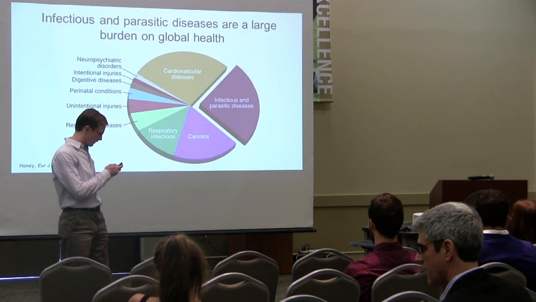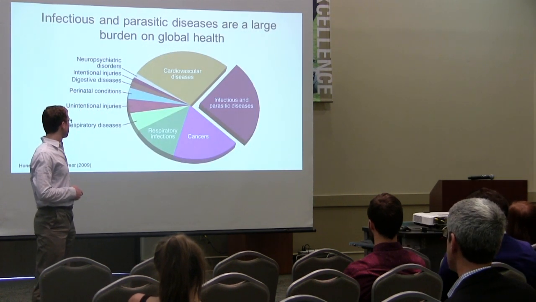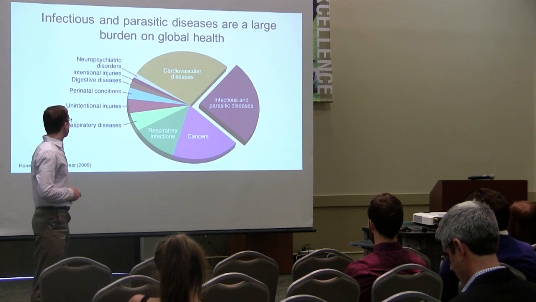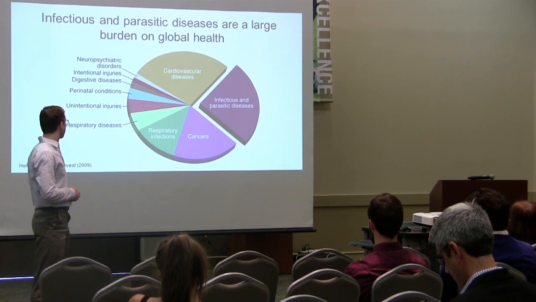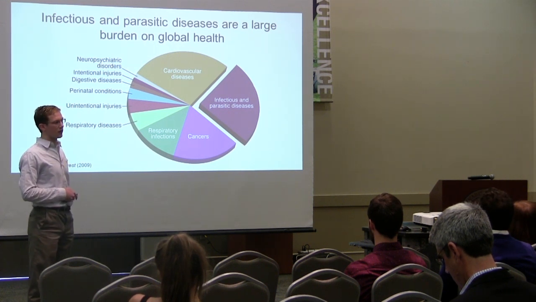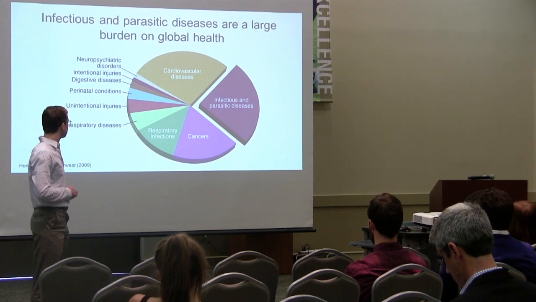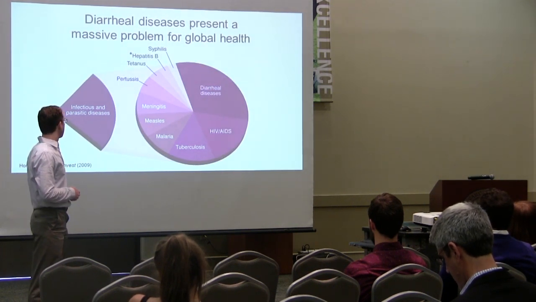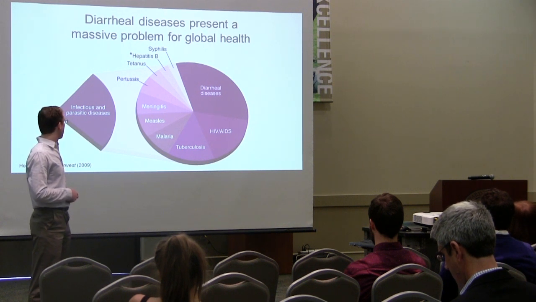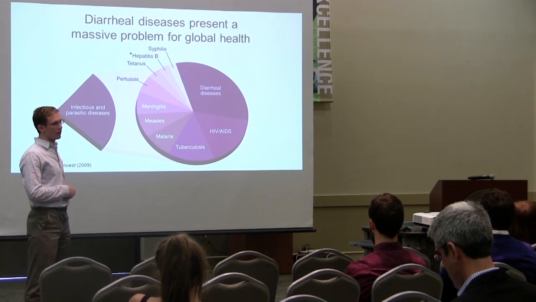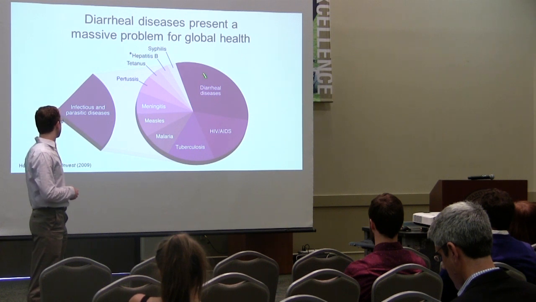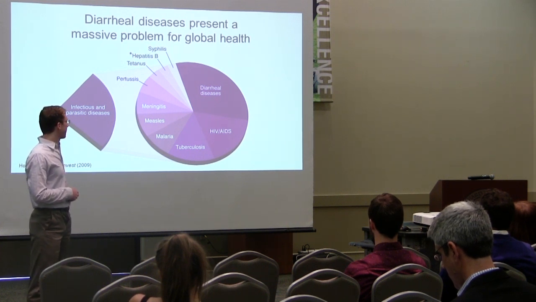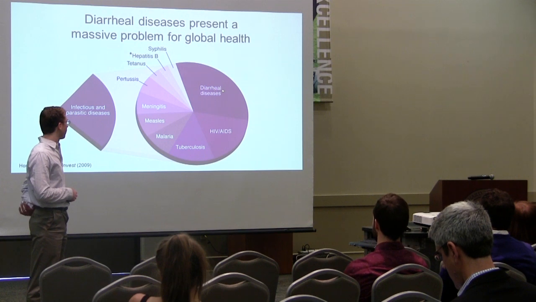So as you can see from this graph, infectious and parasitic diseases are a massive burden on global health. They make up about a quarter of deaths worldwide and are only second behind cardiovascular diseases. Of these infectious and parasitic diseases, diarrheal diseases are a major killer. They make up about 1/3 of the total deaths due to infectious and parasitic diseases. And this is especially a problem in the developing world, as I will discuss more later.